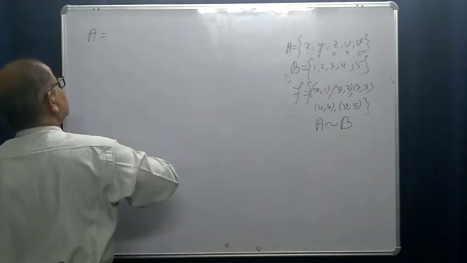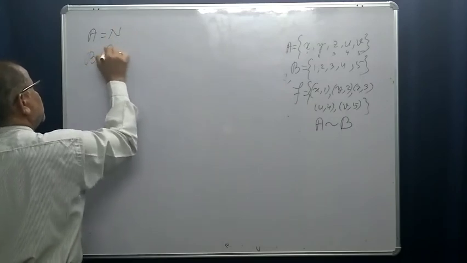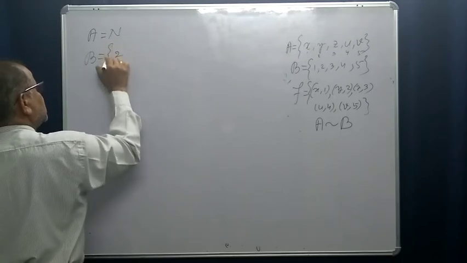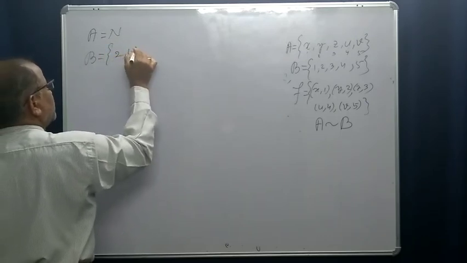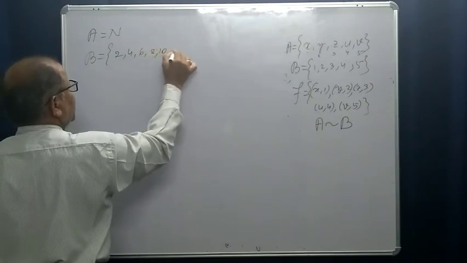B is equal to the set of even numbers, 2, 4, 6, 8, 10, like this.